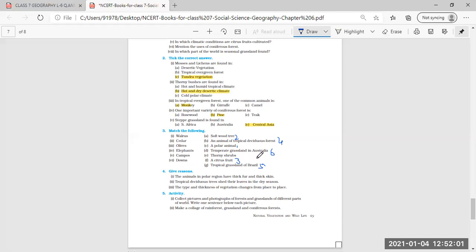I think from my side it is clear. This one is extra given. Thorny shrubs. This is the extra option given to you. So no need to mark over here.